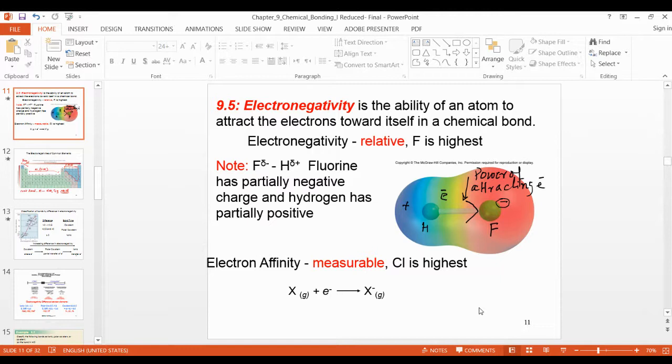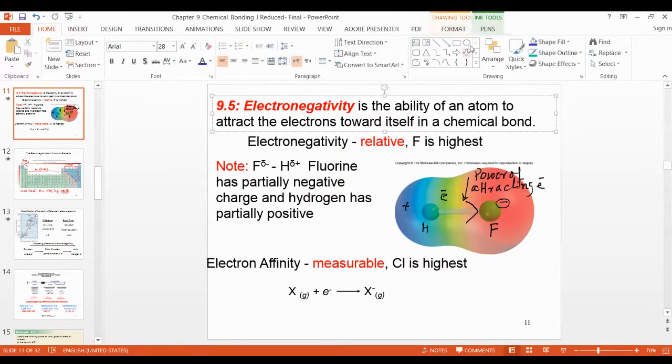Anyway, let me finish electronegativity, then I will explain electron affinity. Electronegativity, as I explained, is the attracting power of a non-metal which is negatively charged and has high attracting power. So it attracts electrons from a metal or from a non-metal, doesn't matter.